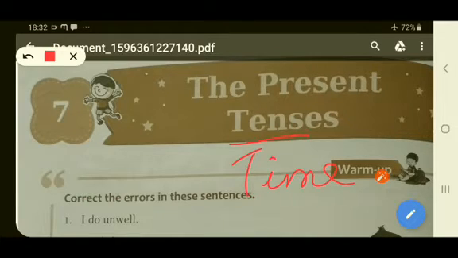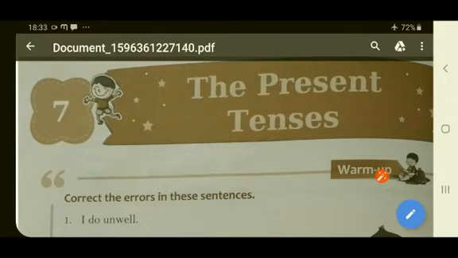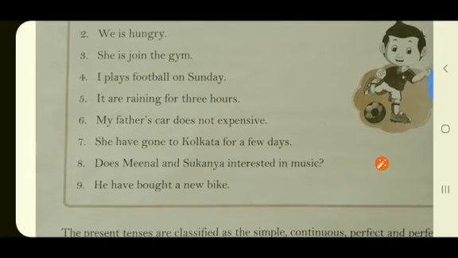Or we can say it tells us about the time in which a particular action is done. So we have three types of tenses: past tense, present tense and future tense. In this chapter we talk about the present tenses.